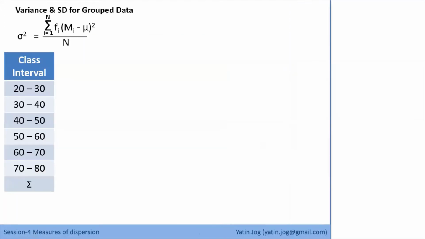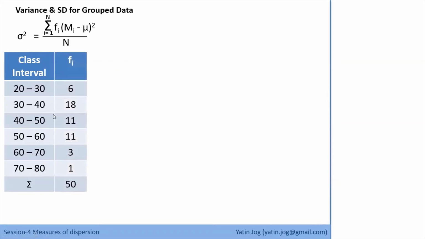Now for grouped data, whenever I say grouped data, you will see Mi is part of the formula, the class midpoint. We have to consider the class midpoint for grouped data. So the formula for variance for grouped data is Fi into (Mi minus mu) squared, divided by n. Instead of Xi minus mu, because I am considering all my data points at the class midpoint, I have to consider the distance of mu from the class midpoint. Suppose these are my class intervals and these are my frequency values.